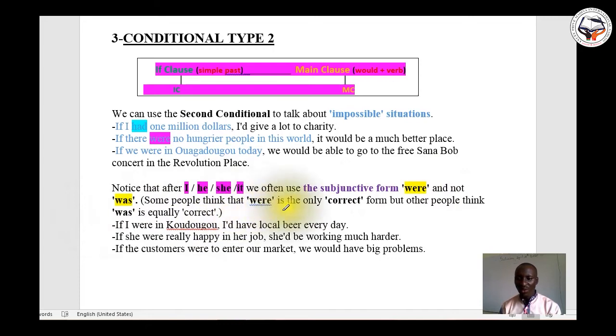Some people think that were is the only correct form, but other people think was is equally correct. You see, here we have some problems with the grammar.